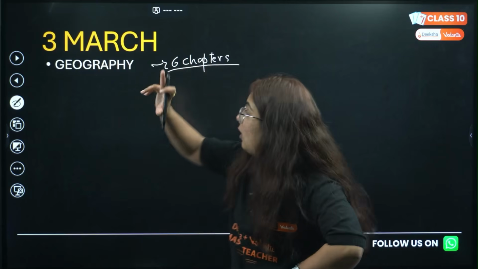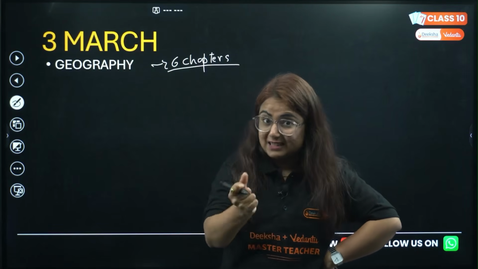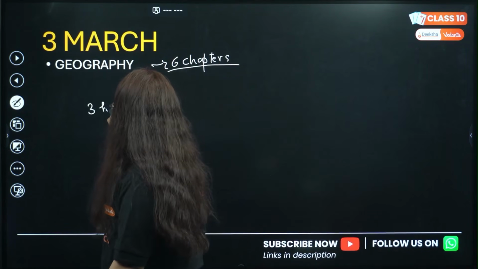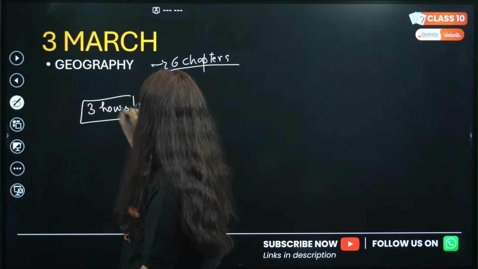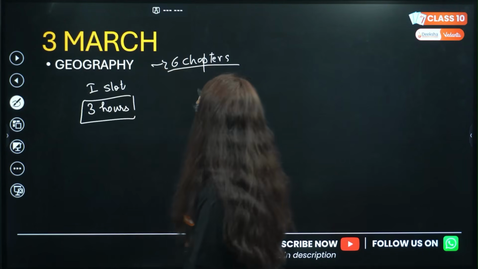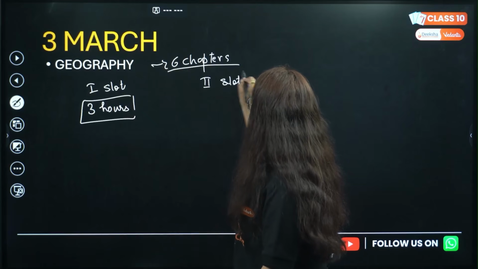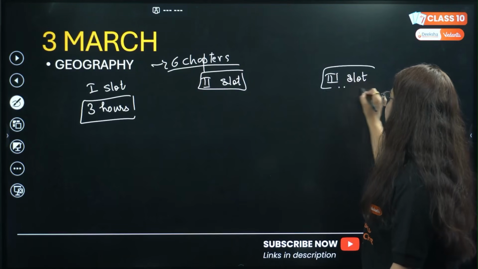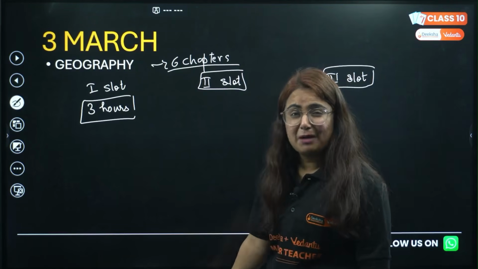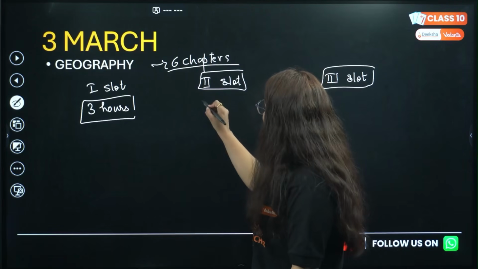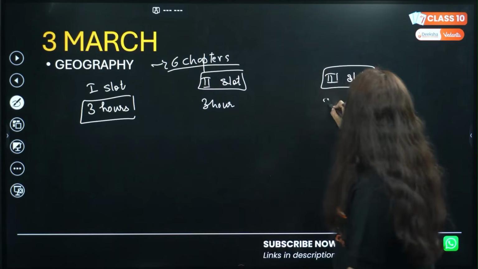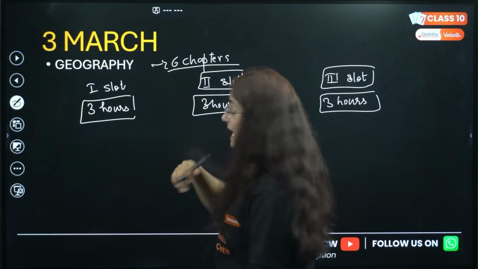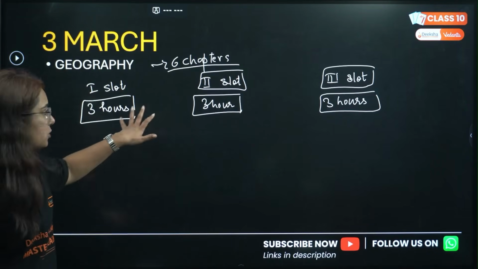But students, when on 3rd of March you will be studying, I suggest one thing. Now, it is exam time, you are studying a lot. Okay? We will divide our time into 3-hour slots. Slot number 1, then we have a second slot, and we have a 3rd slot in our day. How much to study? Bacha, this is exam time. So a 3-hour slot, then a 3-hour slot, then a 3-hour slot, right? When you take all other time for other activities, 9 hours to study in a day.